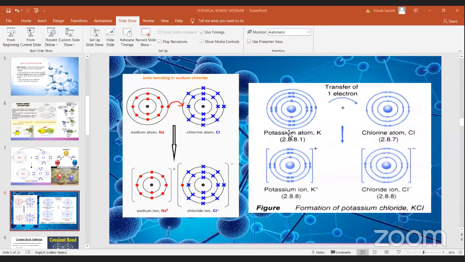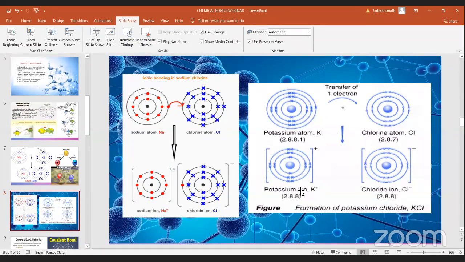So 2, 8, 8, 1 is the electronic configuration of potassium, and 2, 8, 7 is the electronic configuration of chlorine. Here potassium is transferring its electron to chlorine.